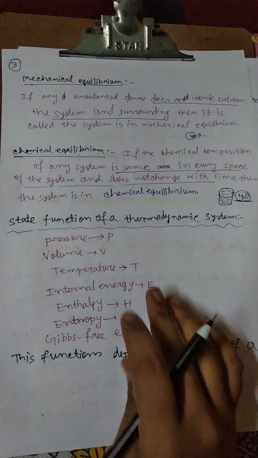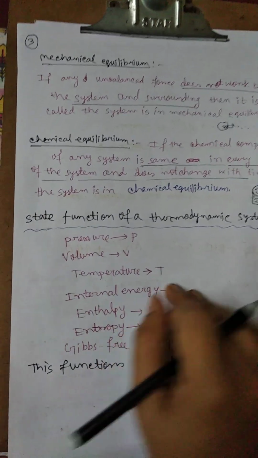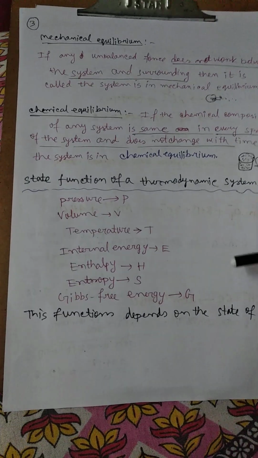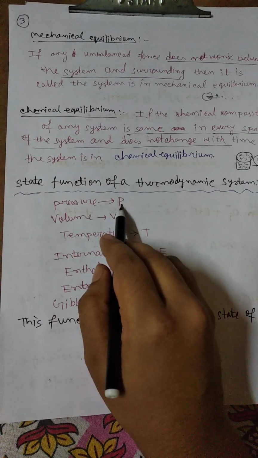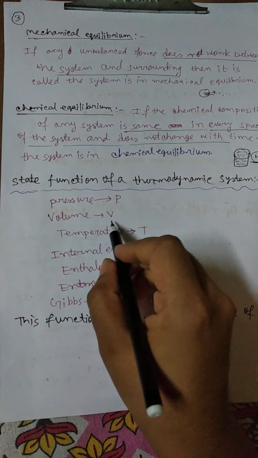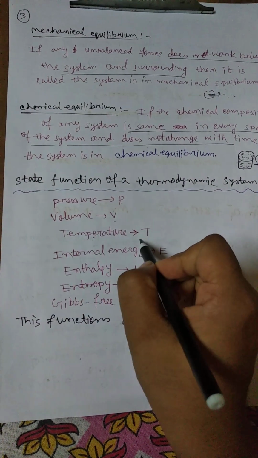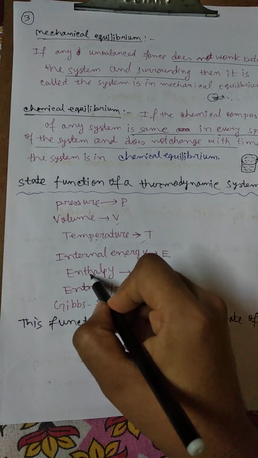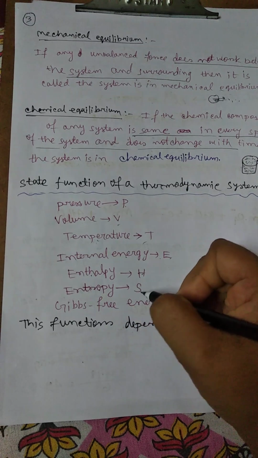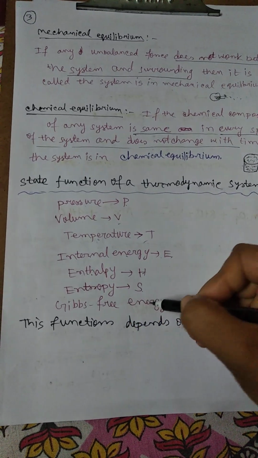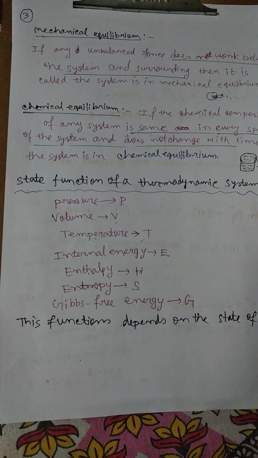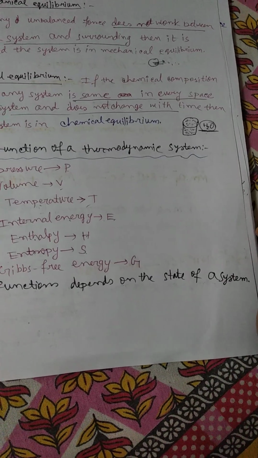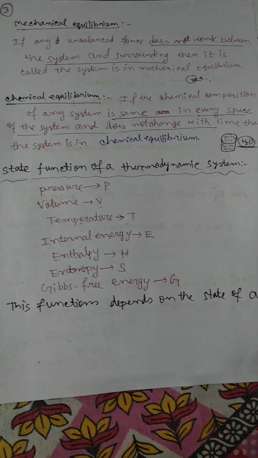State functions of a thermodynamic system are pressure denoted by P, volume denoted by V, temperature denoted by T, internal energy denoted by E, enthalpy denoted by H, entropy denoted by S, and Gibbs free energy denoted by G. These functions depend on the state of a system.